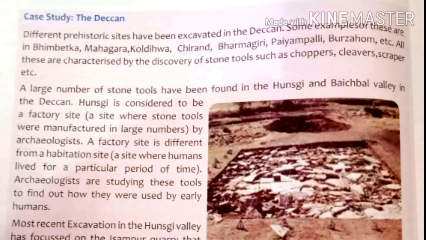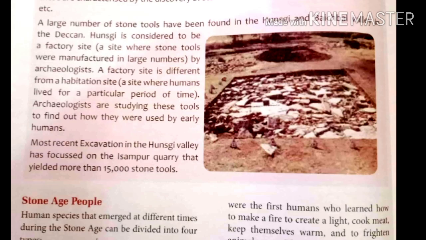Some examples of these are Bhimbetka, Mahagar, Koldiva, Chiran, Bharmargiri, Payampalli, Barzhom, etc. All these are characterized by the discovery of stone tools such as choppers, cleavers, scrapers. All these are stone tools. Large number of stone tools have been found in Hunsgi and Baichbal Valley in Deccan. Hunsagi is considered, means archaeologists think that Hunsagi was a factory site, means their stone tools were manufactured in early